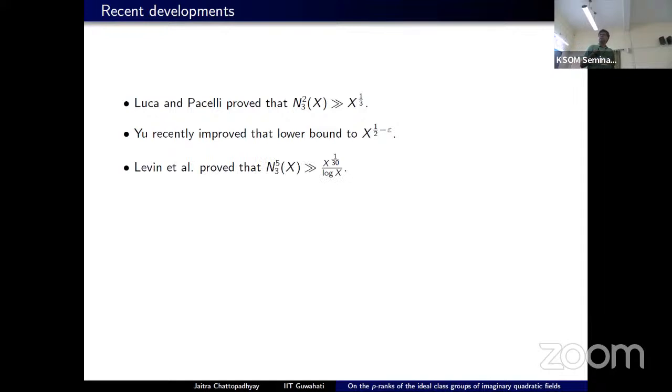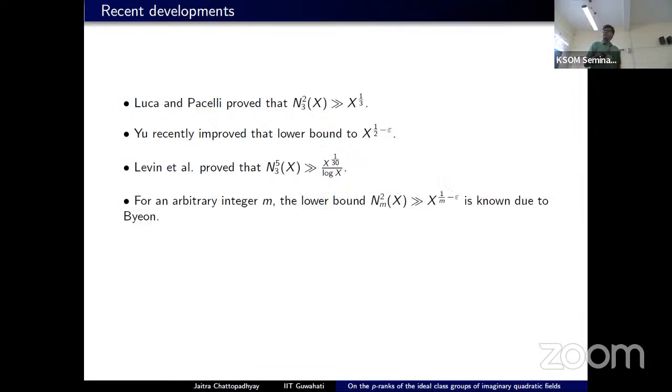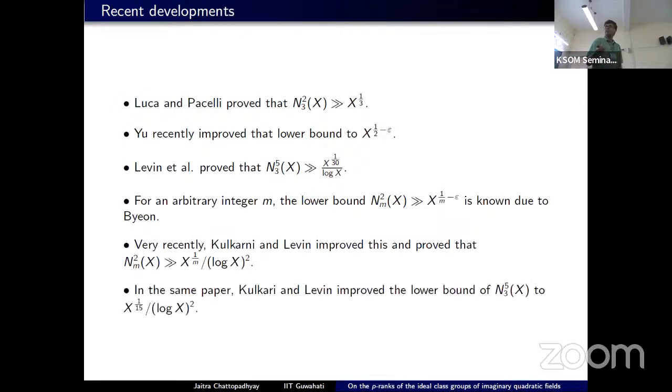Then Levin and his collaborators proved that the number of imaginary quadratic fields whose 3-rank is at least 5 has a lower bound of x^(1/30)/log x. And there are similar improvements like this. We can see that x^(1/30)/log x can be improved up to x^(1/15)/(log x)^2. So that's quite a lot of power saving improvement.